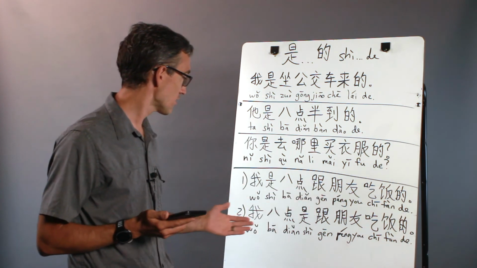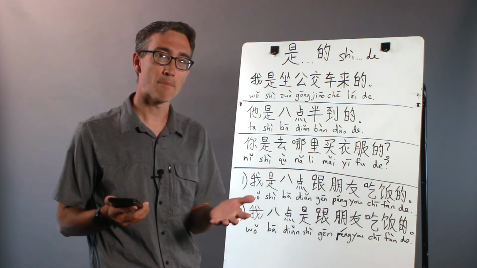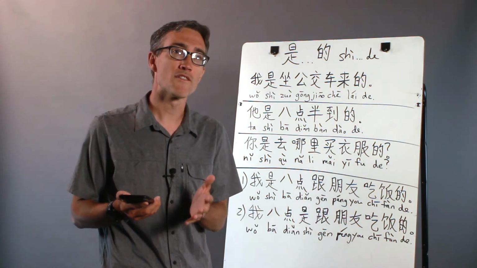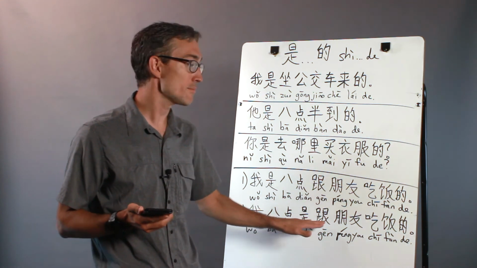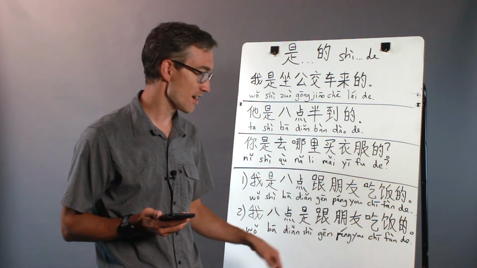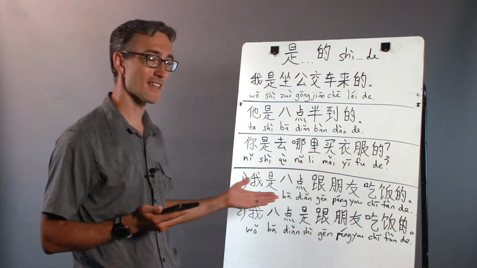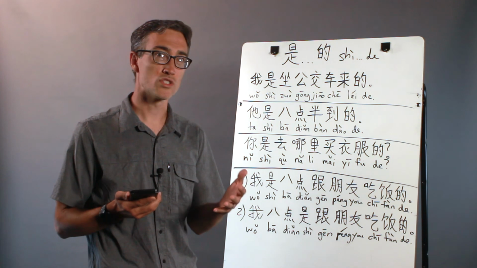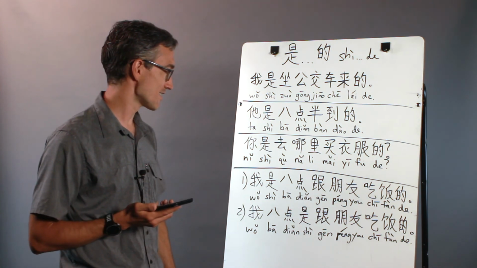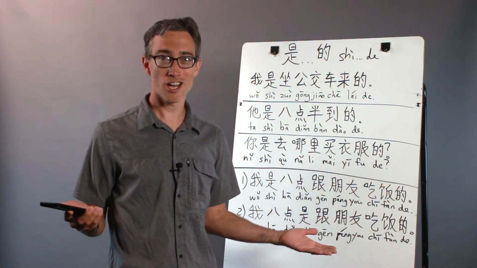So the listener knows that something happened. I ate at 8 o'clock, but I want to emphasize that it was with friends. And so I say 我8点是跟朋友吃饭的. And the 是 goes there. So in these more complex sentences, it is a good idea to put the 是 there so we know which detail is being emphasized. So there you go.